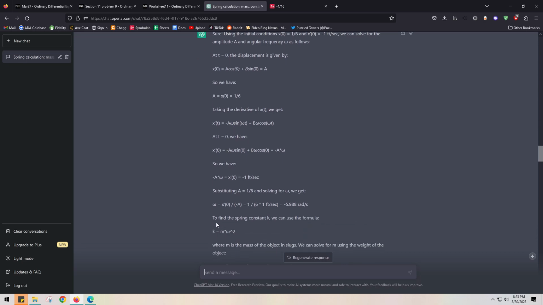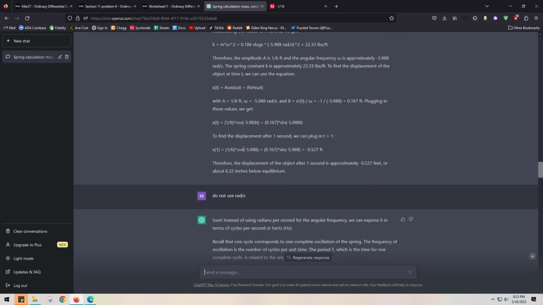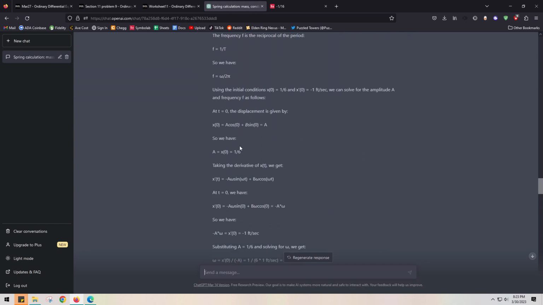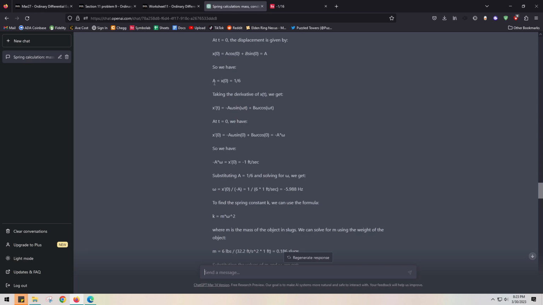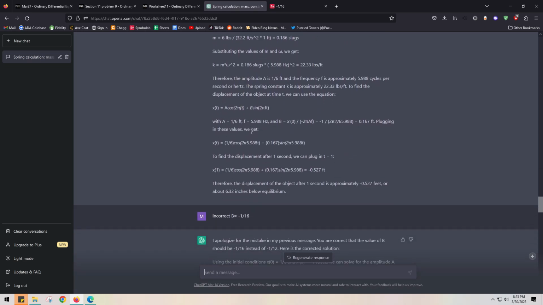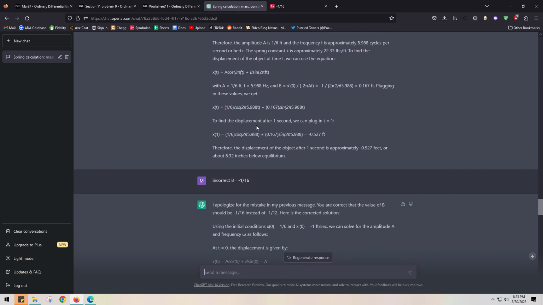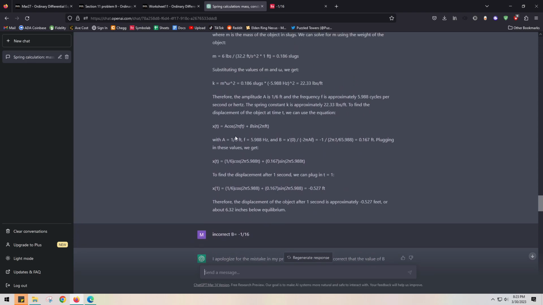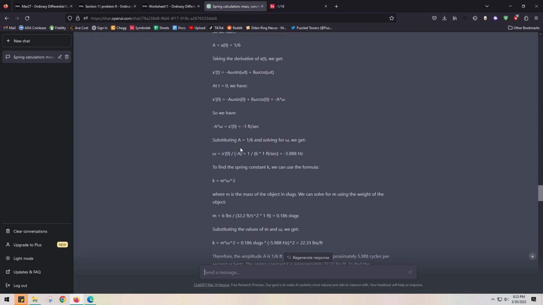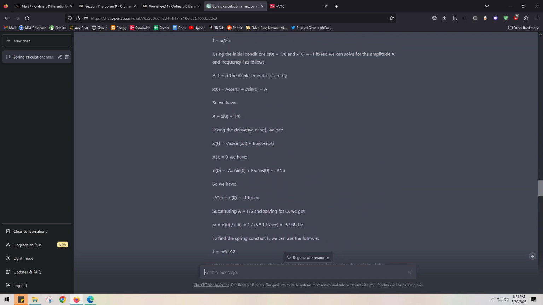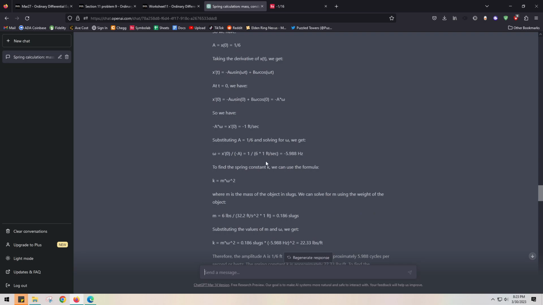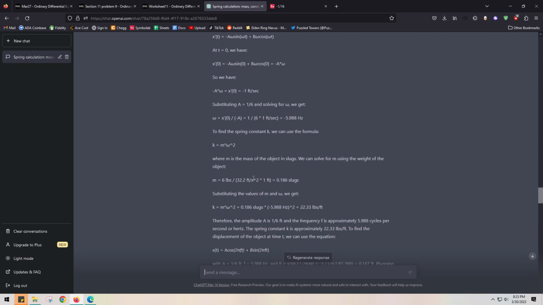But as you can see, it doesn't have b equals at all. So I was a little worried about that. And then I also didn't want it to use radians, and it did all kinds of wonky stuff. But I'm still not seeing b. Actually, it's got way longer too. So I said incorrect. B equals -1/16. I believe it mentioned it briefly somewhere, but it was just wrong. It was really wrong.